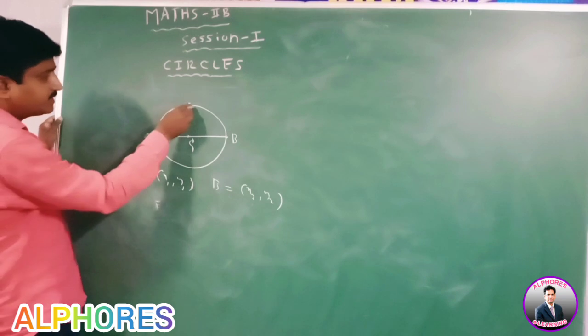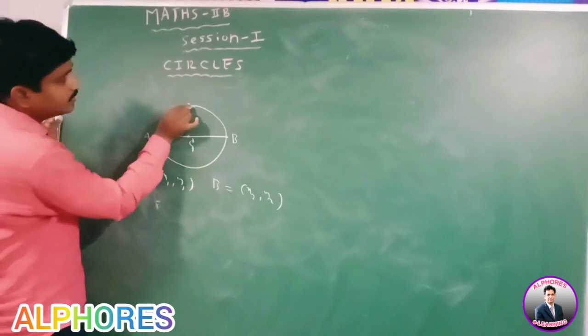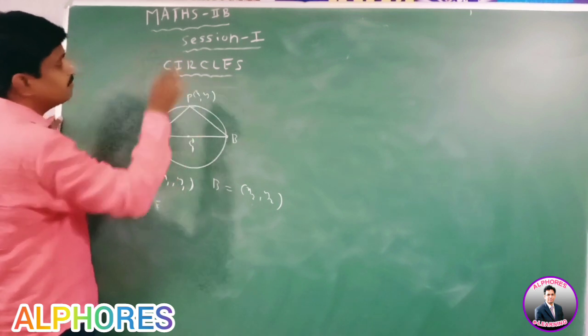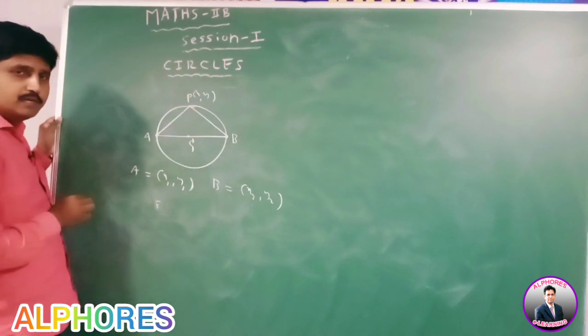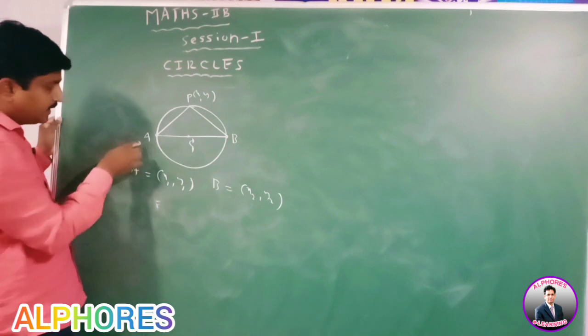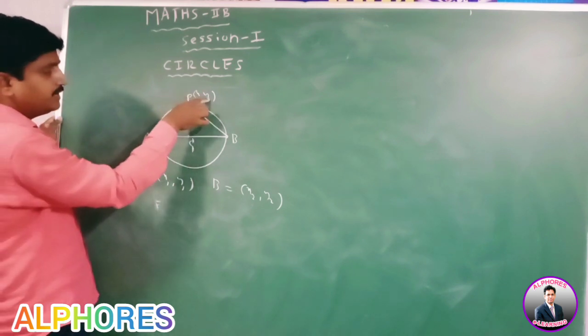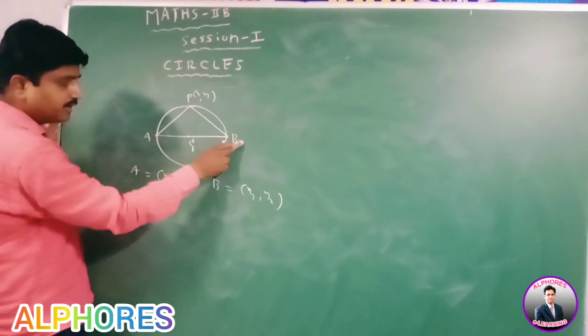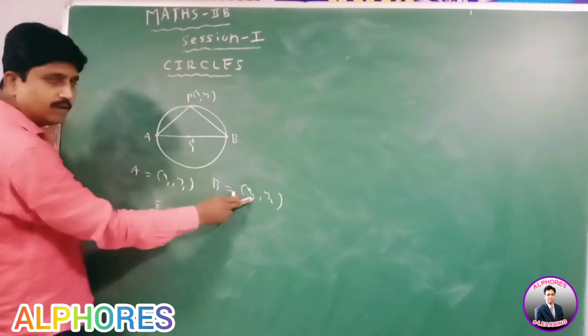Suppose P(x, y) is any point on the circle. Here A(x1, y1), B(x2, y2) are the extremities of the diameter.